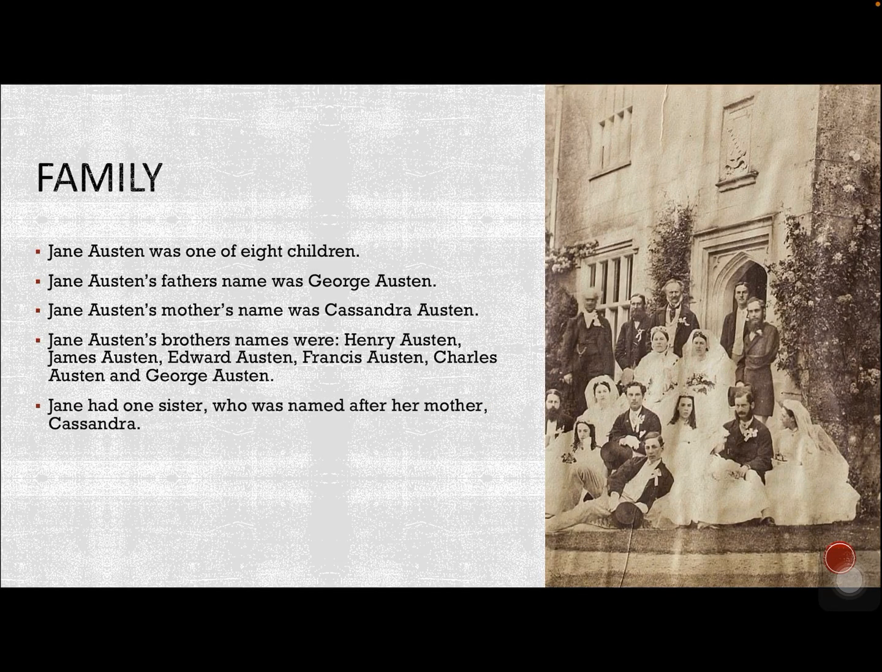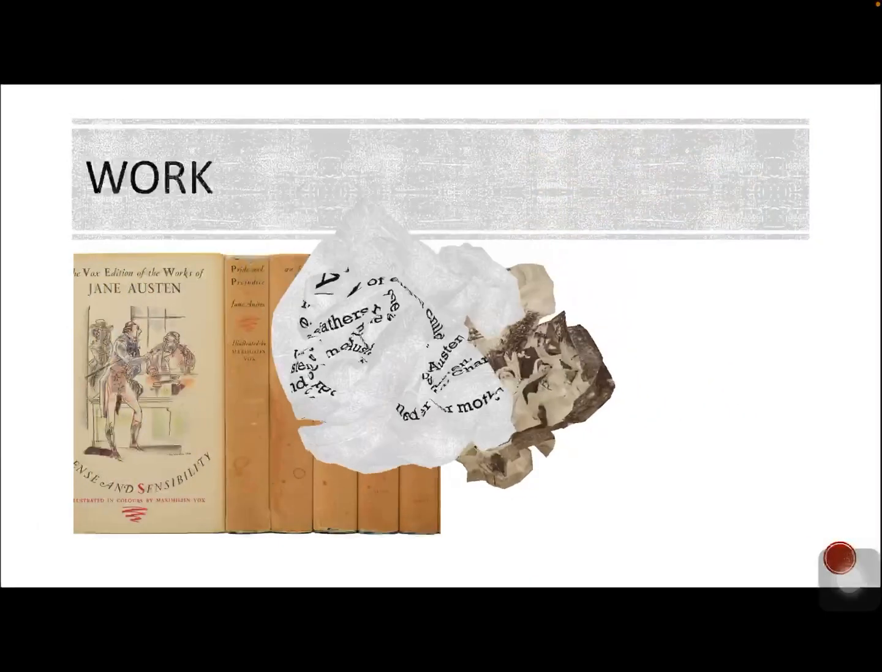And Jane had one sister, who was named after her mother, Cassandra. Her name is Cassandra Austen. It was very common back in those days to name kids after their parents or their grandparents, and it kind of happens nowadays too.